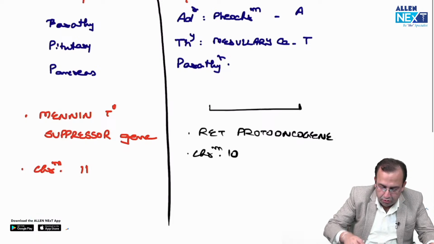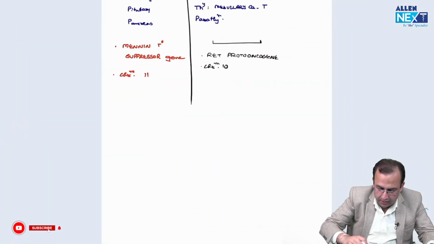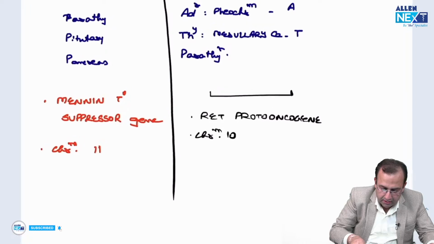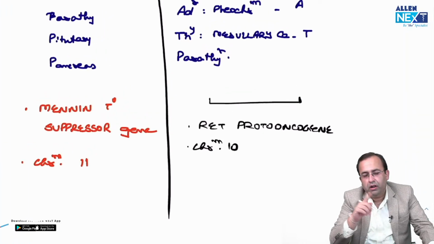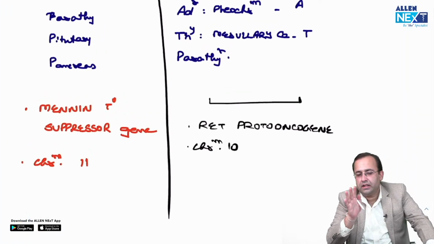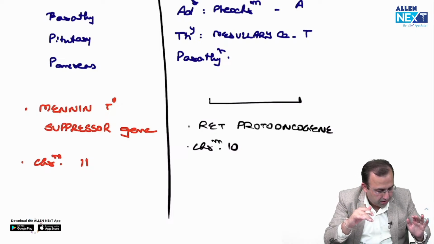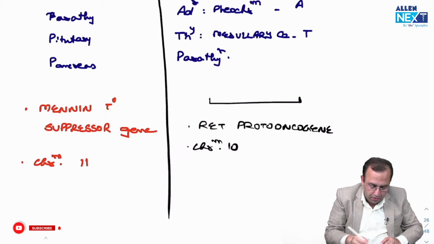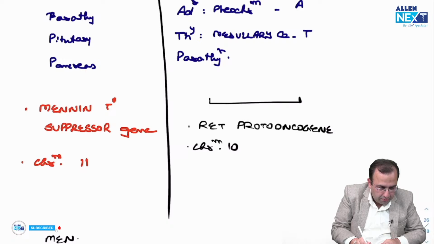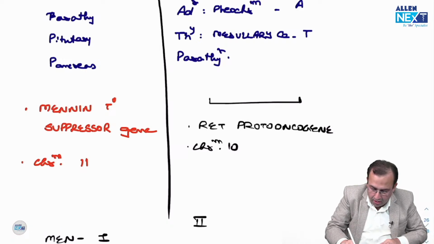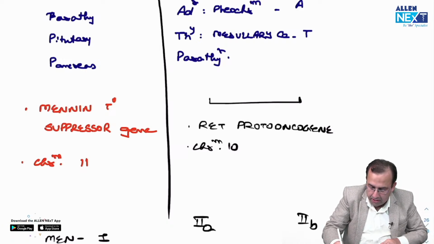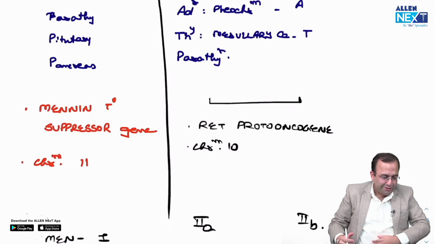I know the slide is not very clear. The first line is just what I have written: MEN 1, 2A, 2B. Nothing else is written other than that. What you are able to see starts from here. I'll write the first line below. This is MEN 1, MEN 2A, MEN 2B. Now the first line is also there.